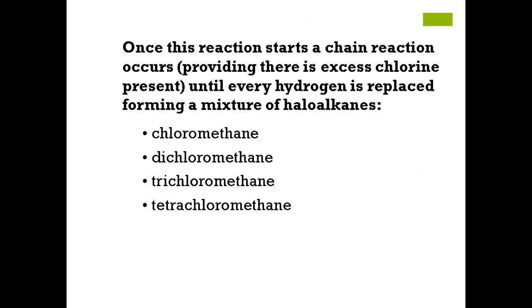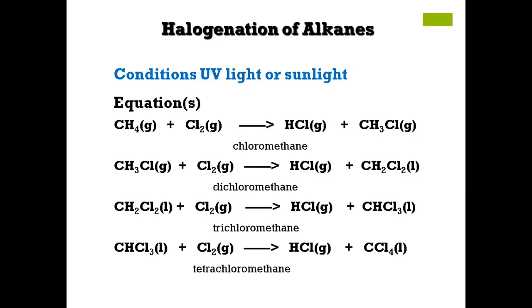Can you say it again, Max? I'm saying that in the case of the methane molecule, because 4 hydrogen atoms were present, 4 hydrogen atoms were replaced with the chlorine. So that is why there were 4 steps. If methane is replaced with ethane, in ethane there are 6 hydrogen atoms. So 6 hydrogen atoms are going to be replaced with the chlorine. So there would be 6 steps in this reaction.